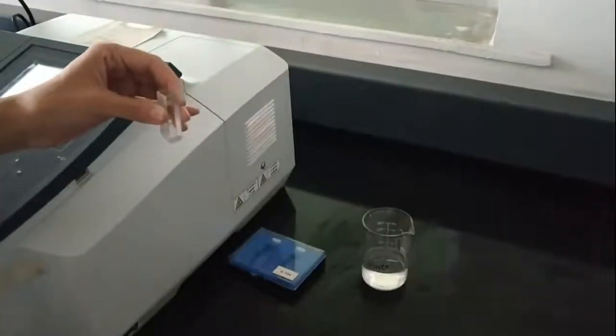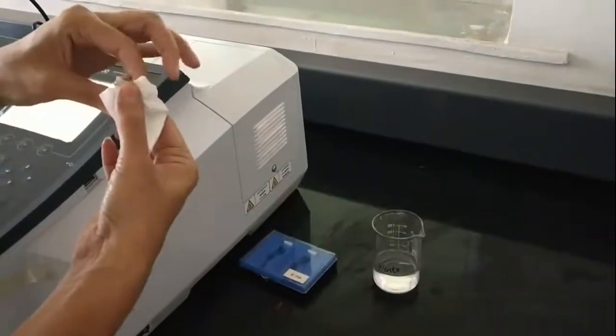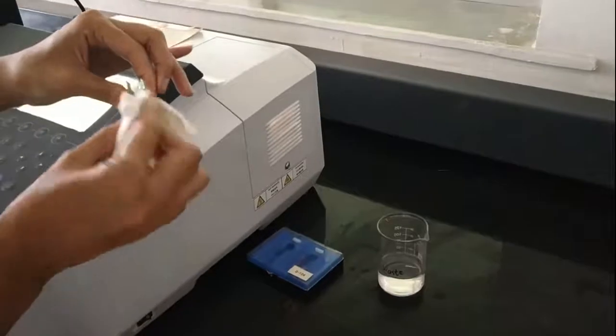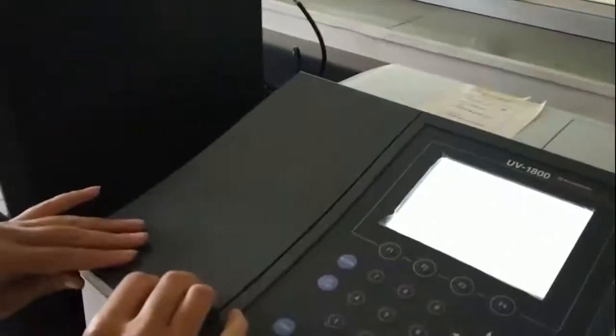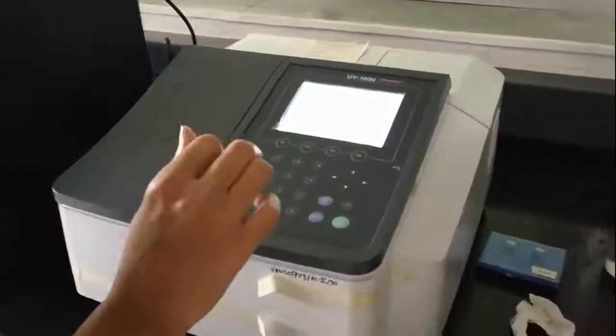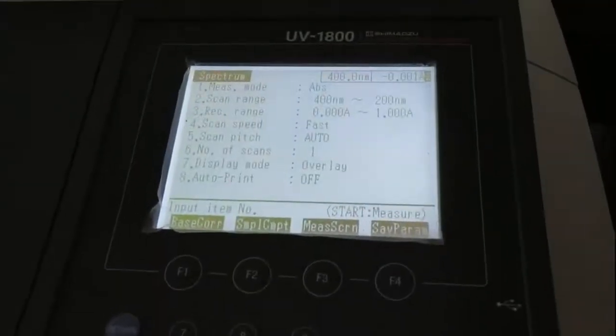Fill the cuvette. Wipe it with soft tissue paper. So now we will start our measurement. We have to press start.